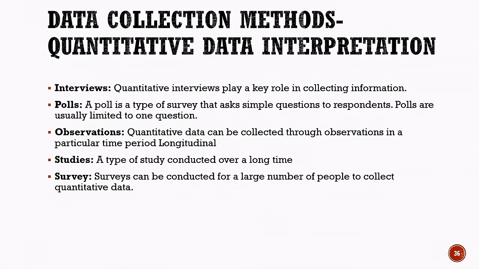The third method is observations. Quantitative data can be collected by observing people, objects, or events during a particular time period and recording numerical information. The fourth method is longitudinal studies. These are studies conducted over a long period of time, where data is collected repeatedly to observe changes. The fifth method is surveys. Surveys can be conducted with a large number of people to collect quantitative data. Thus, interviews, polls, observations, longitudinal studies, and surveys are important methods for collecting quantitative data.